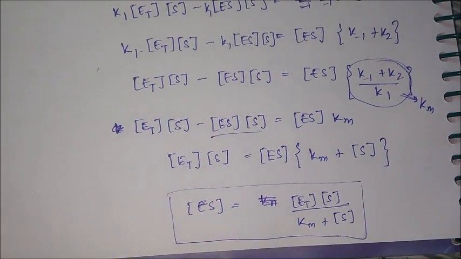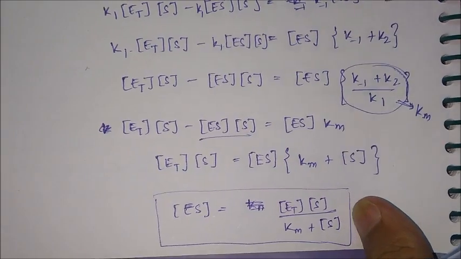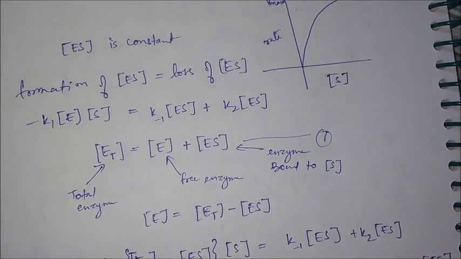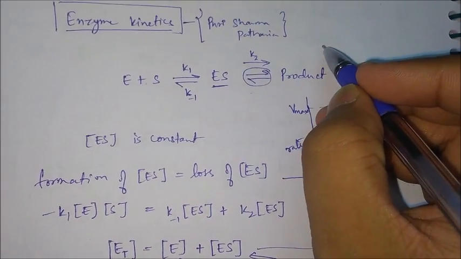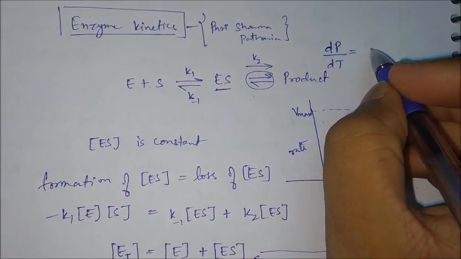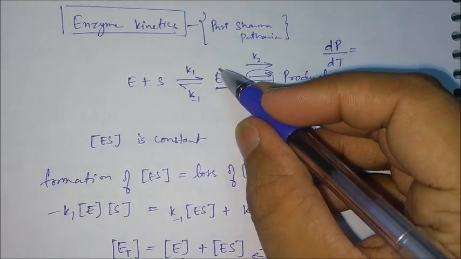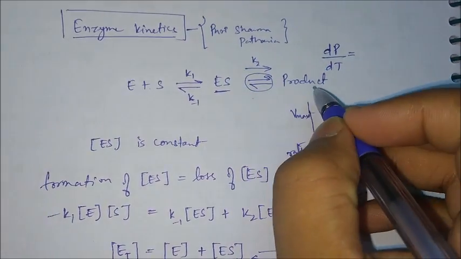Now why have we found out the value of ES? Because we need to find out the rate of reaction. The rate of reaction, that is the rate of formation of product, dP by dt, will depend on how much of this complex there is. If this complex is more, the product will be more.